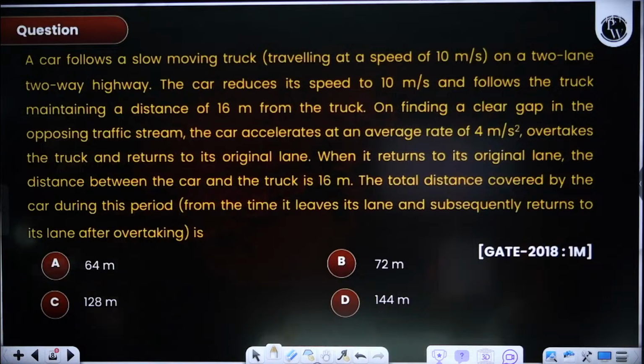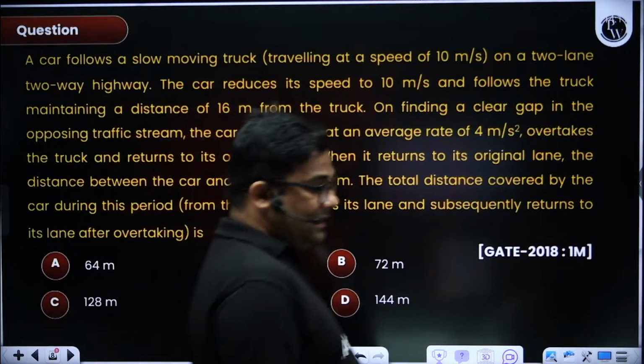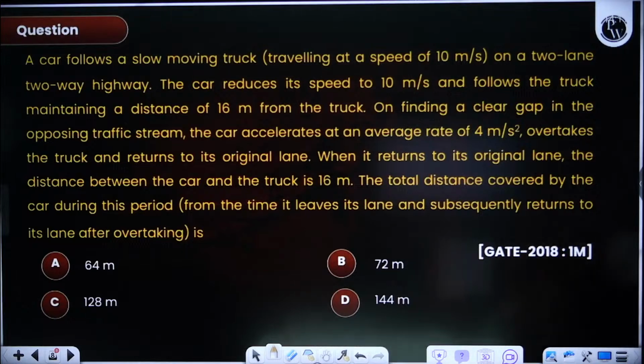Now this is an interesting question. This is the only question on overtaking sight distance asked in the last 10 years. So please solve this question. This was asked in 2018. After 18, they have not asked a question on overtaking sight distance, but that doesn't mean that they won't be asking you. So read the question carefully and answer.